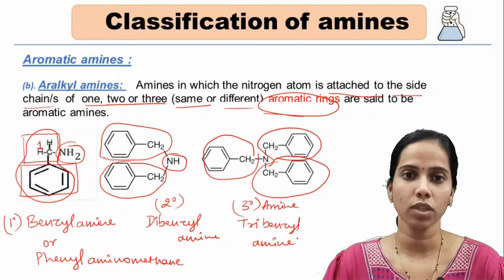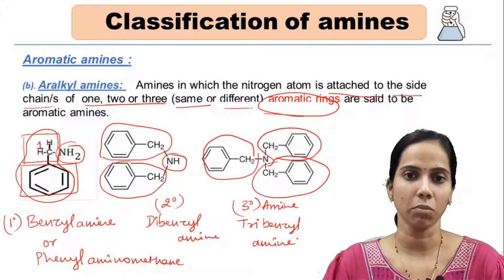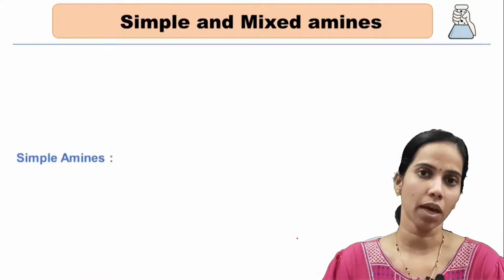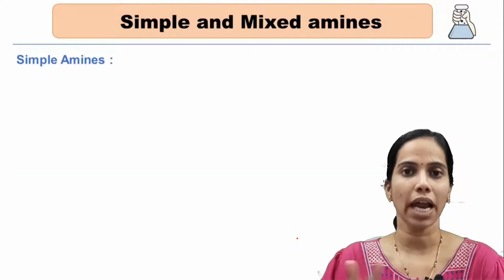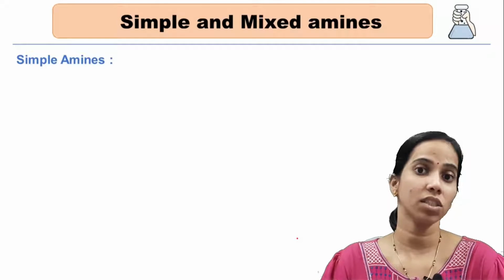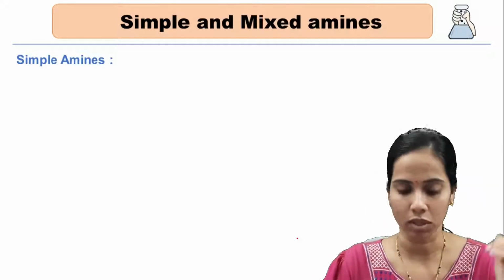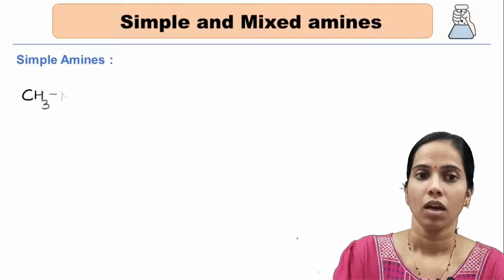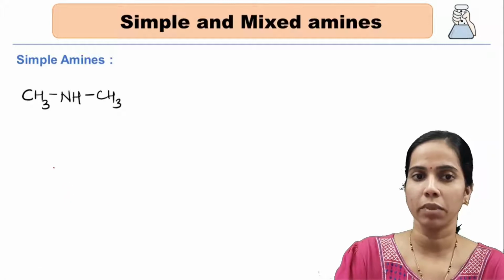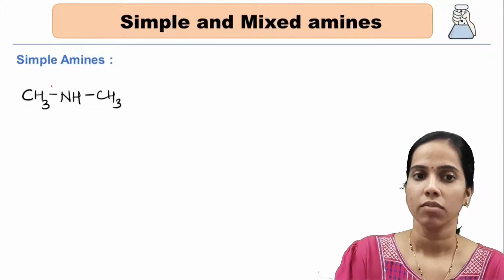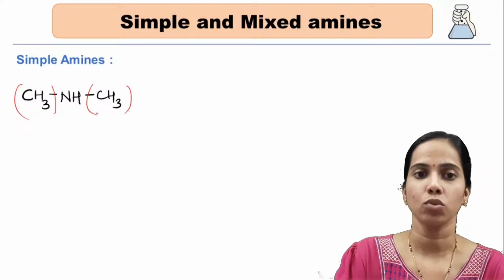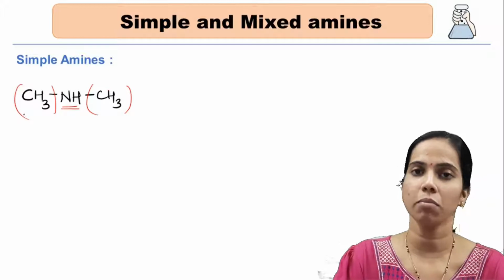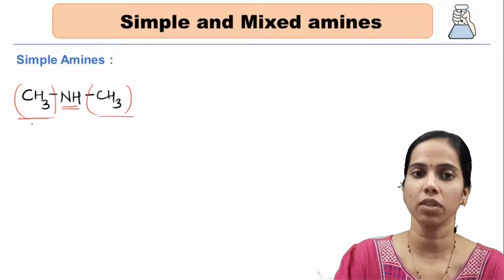Let us move on to the next section, simple or mixed amines. Simple amines are amines in which the hydrogen atoms are replaced by the same alkyl or the same aryl groups. Here, the nitrogen is the central atom, and its two hydrogens are replaced by two same methyl groups.